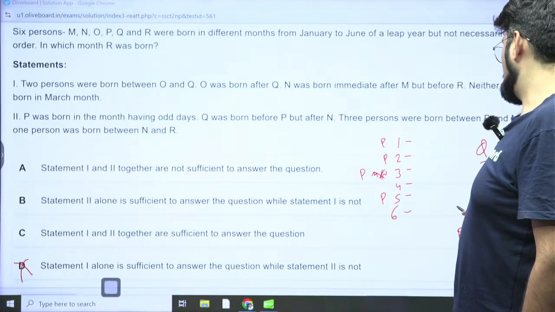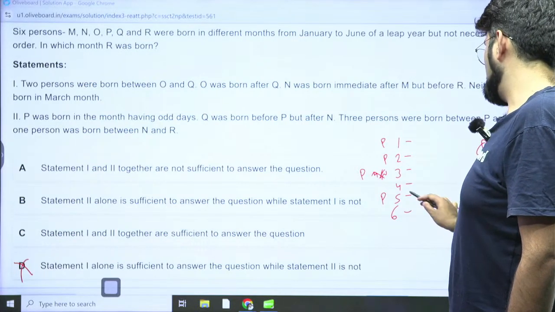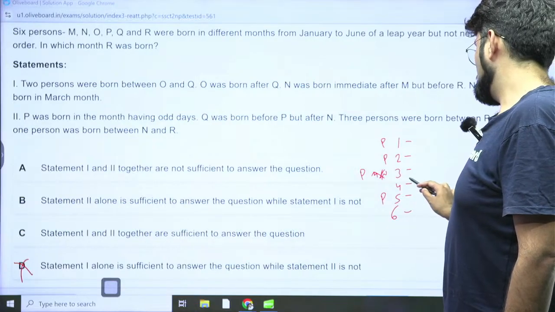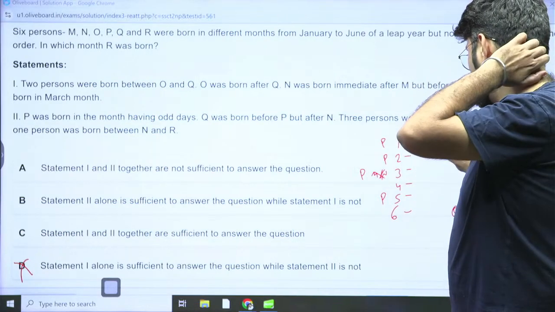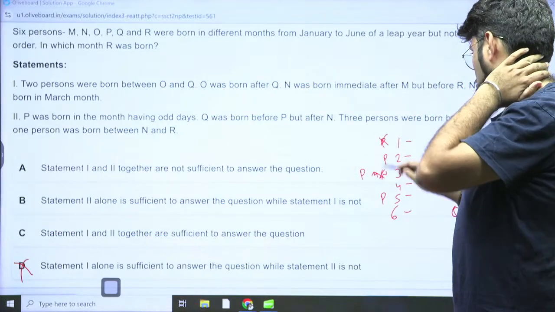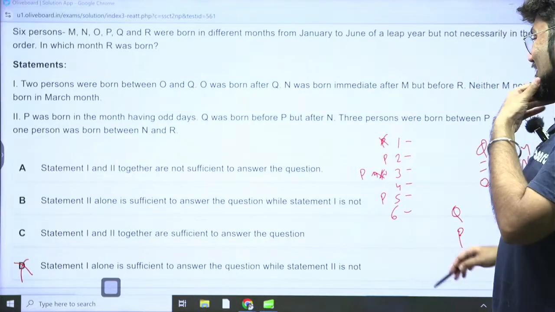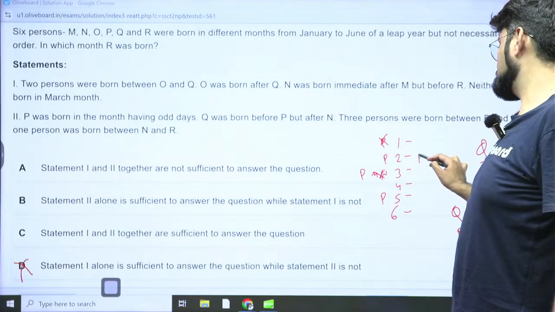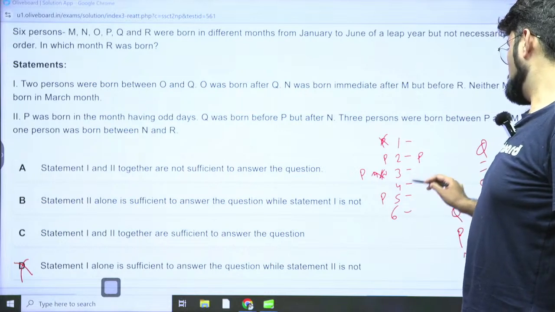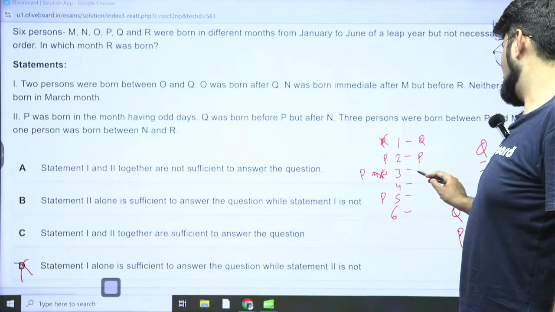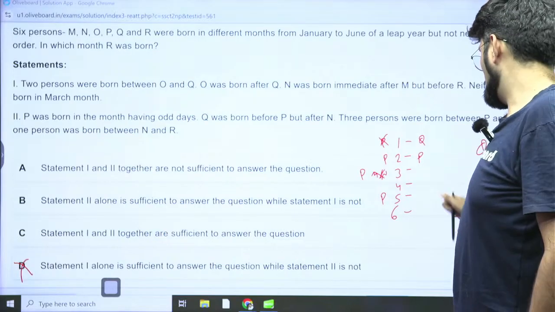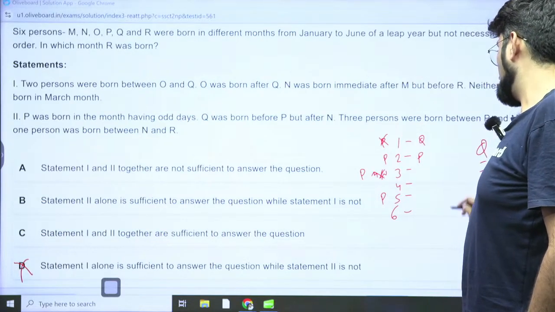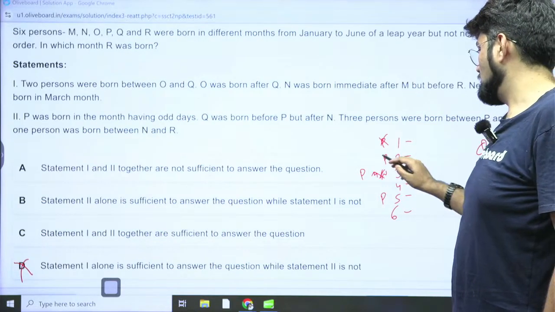Q was born before P but after N. So if P is here, Q can be here and N can be anywhere else. P can be here, but P cannot be here, right? So this is gone. P can be in any of these 3 cases. So let's say P is here. So Q was here, N was here. No, wait. Q was born before P after N, Q, P. No, so this P cannot be here also.